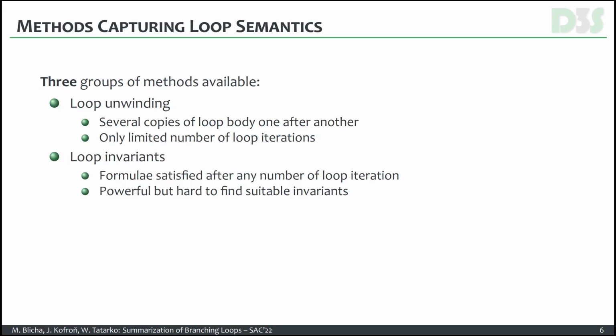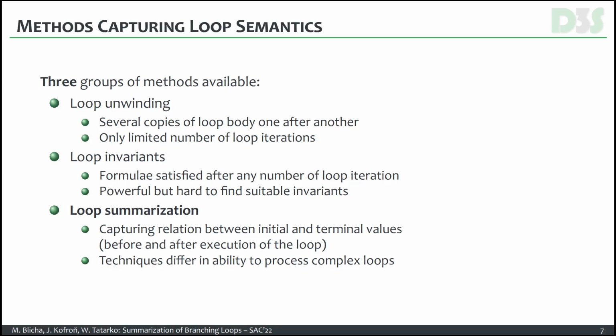The second group is based on computing so-called loop invariants. A loop invariant is a formula that is satisfied after any number of loop iterations. It is a very powerful method if it's used the right way, but it is very hard to find suitable invariants, which need to be both safe and inductive to be of any use during the verification.